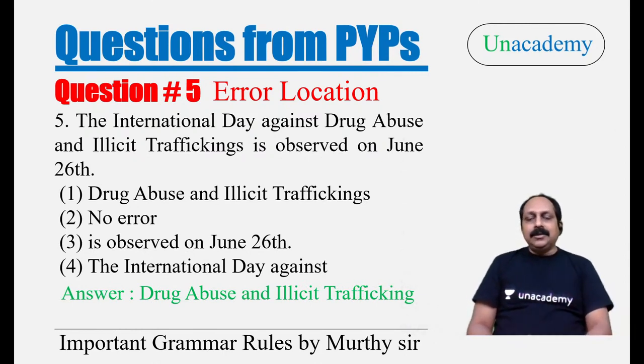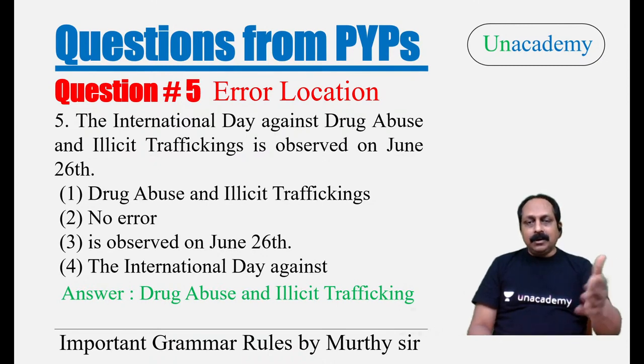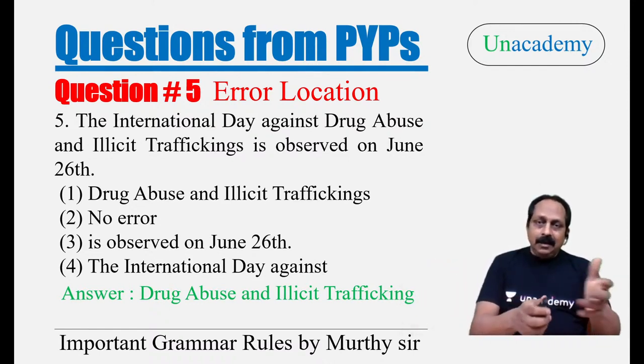Now look at the answer. Drug abuse and illicit trafficking. Now let me tell, drug abuse, abuse is an important word. Abuse means misuse. Usually it goes with power, misuse of power, abuse of authority. Here, misuse of drug abuse. Illicit means illegal, something that is not legal. Trafficking itself is illegal. It is not legal. Trafficking means what? Selling either drugs illegally or selling kids and girls illegally.